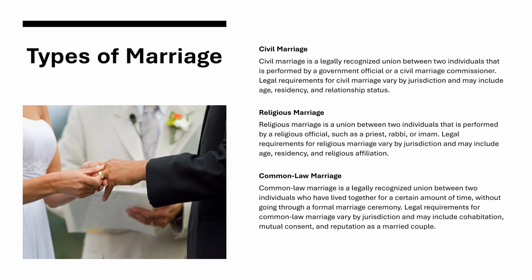Common law marriage. Common law marriage is a legally recognized union between two individuals who have lived together for a certain amount of time without going through a formal marriage ceremony. Legal requirements for common law marriage may vary by jurisdiction and may include cohabitation, mutual consent, and reputation as a married couple.